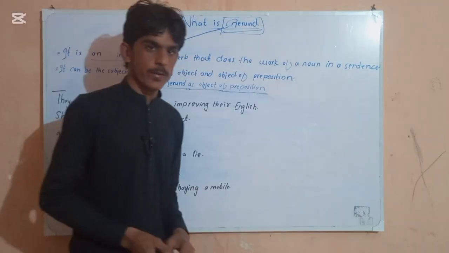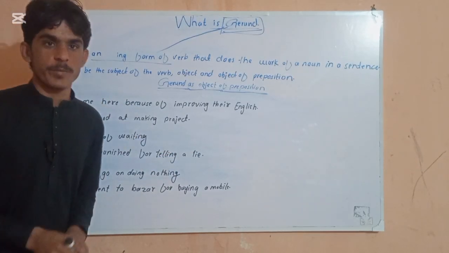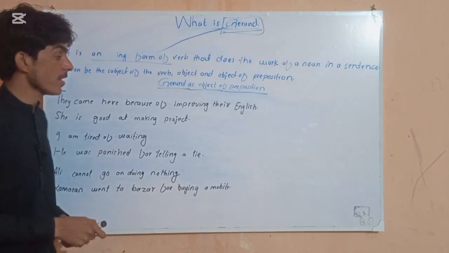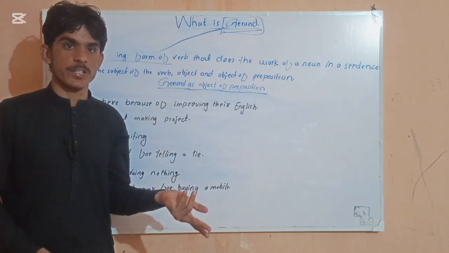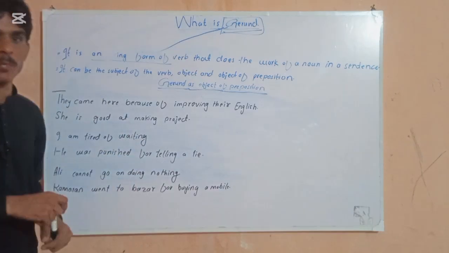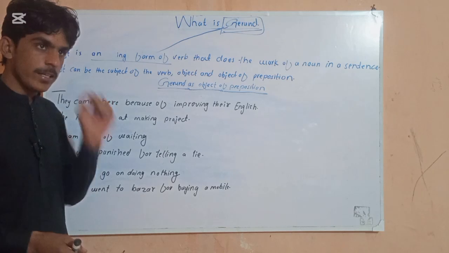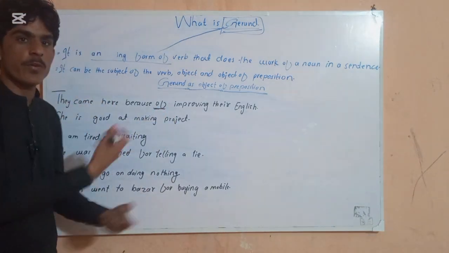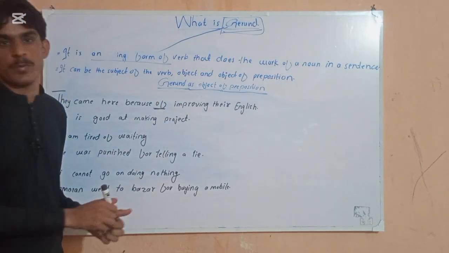Now let's come to the object of preposition. Our gerund can be the object of a preposition. Most students make the mistake of putting the preposition after the object. In that case we cannot consider it an object of preposition. We always need to remember this: the preposition should come before our object. In that case we call it the object of a preposition.